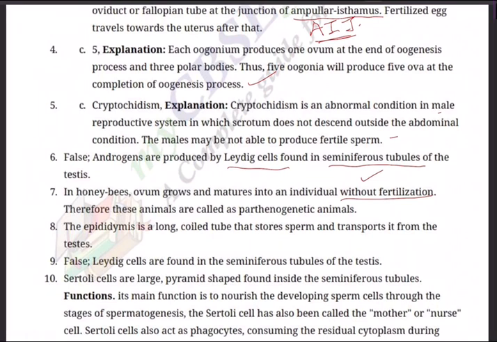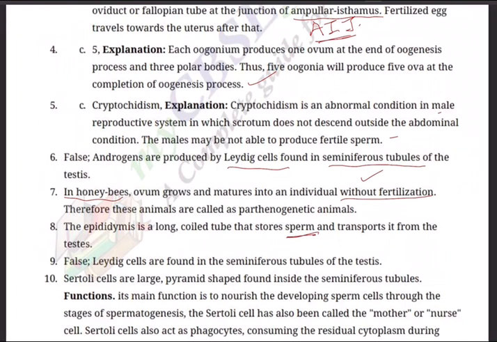We said in plants, parthenogenetic fruits we call pseudo fruits. Banana is a pseudo fruit, we said. So there is no involvement of fertilization. Therefore, these animals are called parthenogenetic animals. In honeybees also the same thing happens. The ovum grows and matures into an individual. There is no requirement of sperm here. Without fertilization, the ovum itself becomes a honeybee.